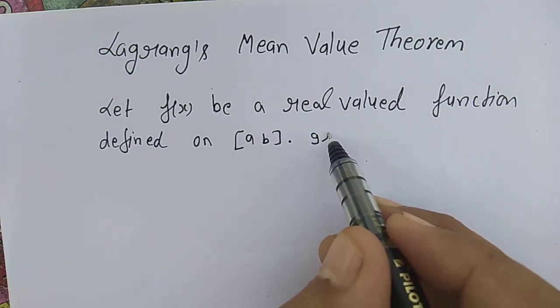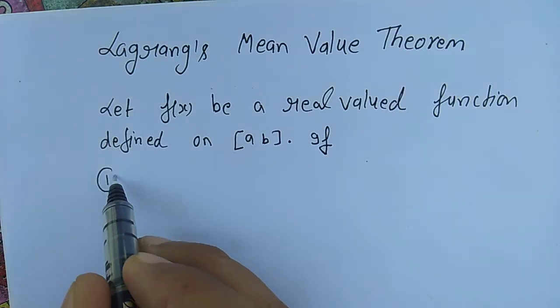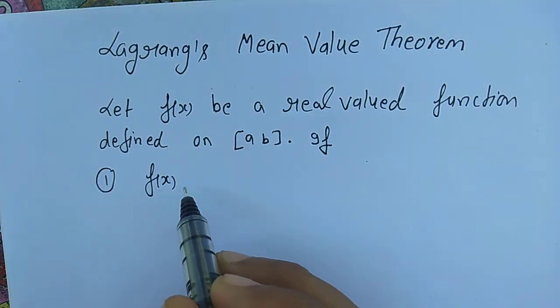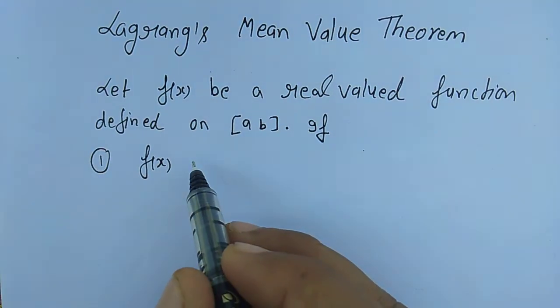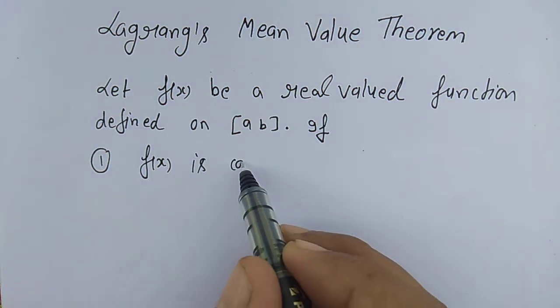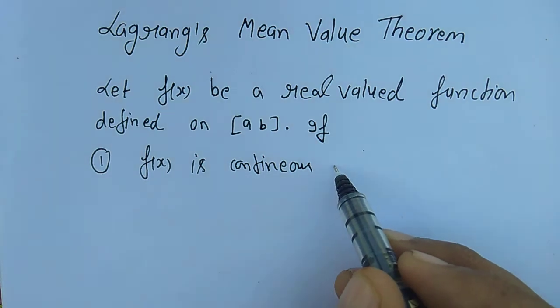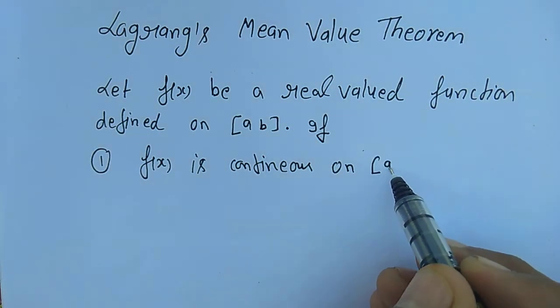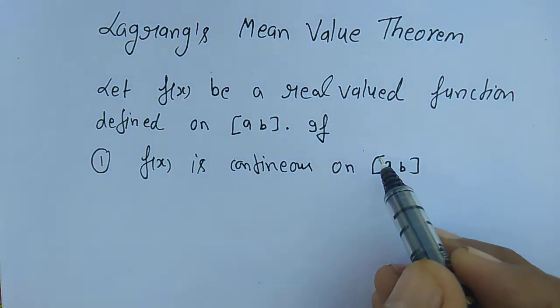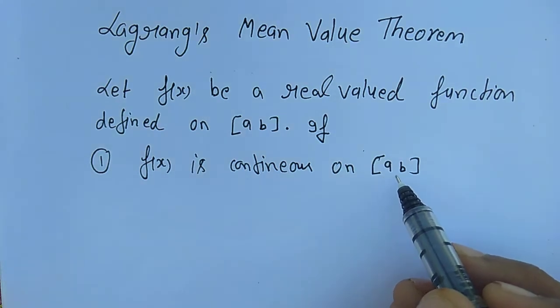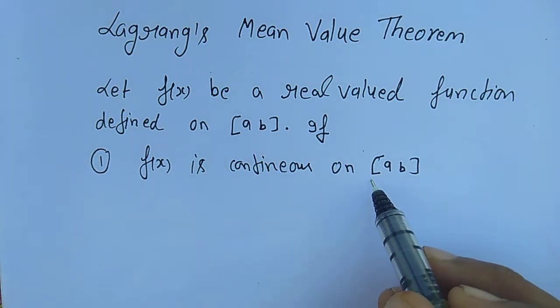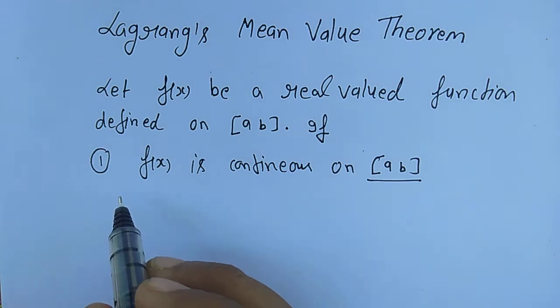Then if first condition, f(x) is continuous on closed interval a b. Closed interval a b means the boundary points are included in the interval.